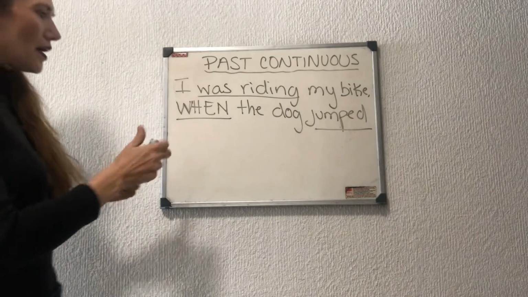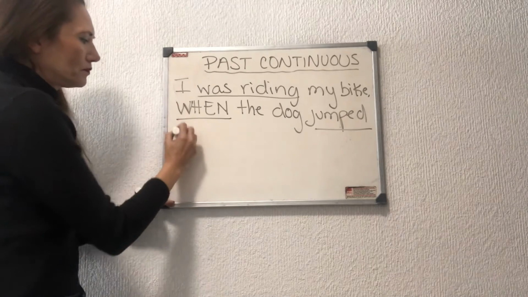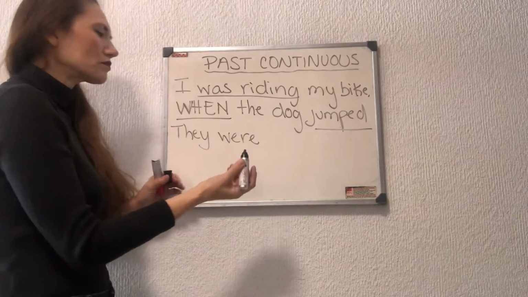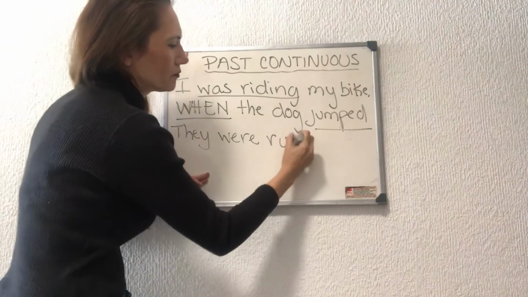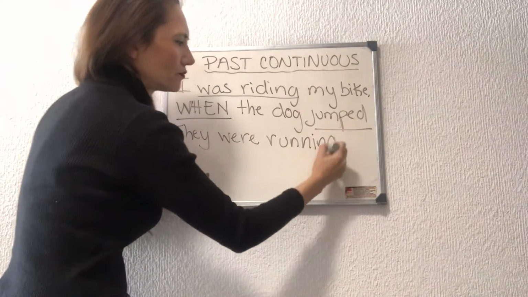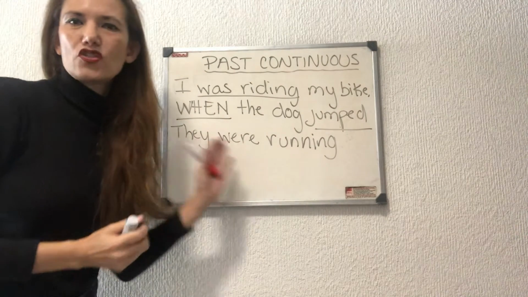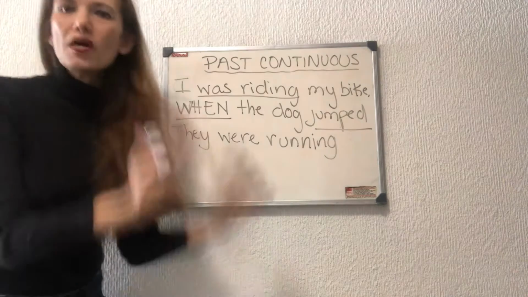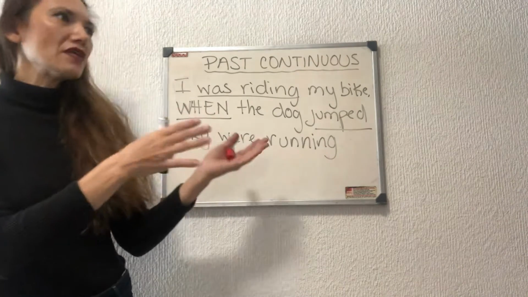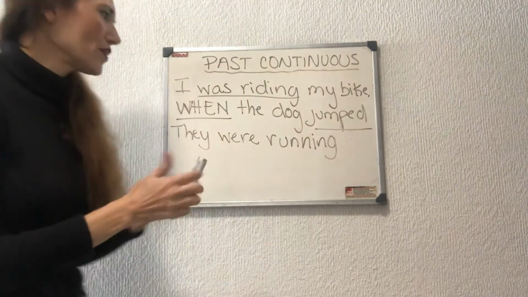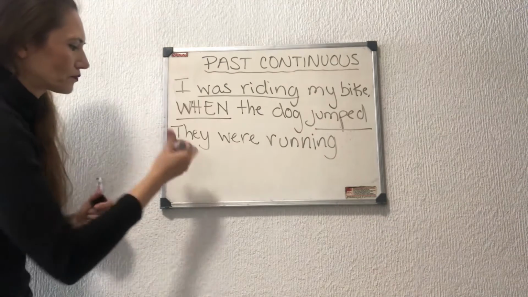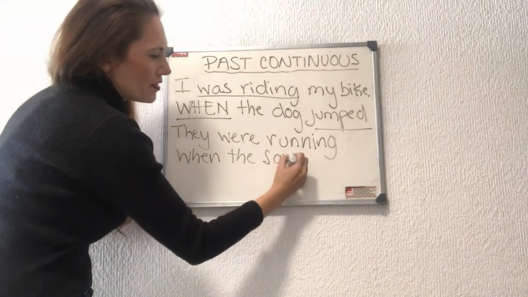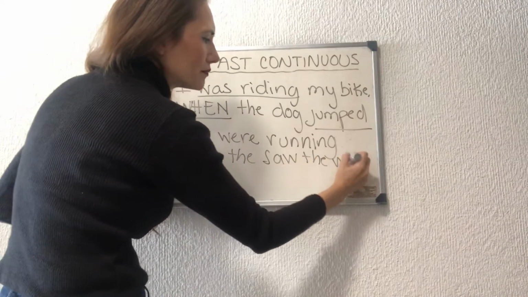And then if I give you another example, they were running. Okay, so this is the action in progress. They were doing this action, they were running, and then something happened, something interrupts them for a moment. And then they were running when they saw the woman.